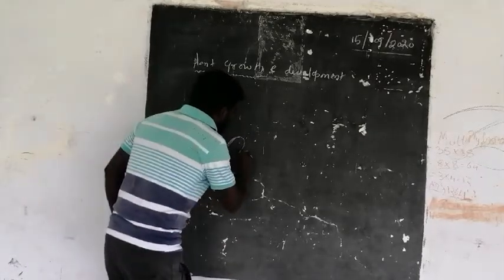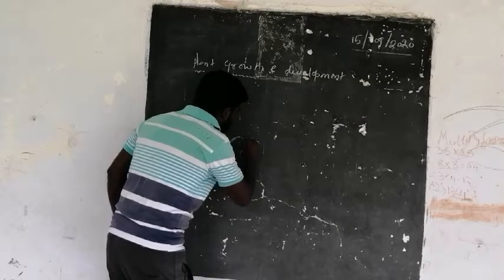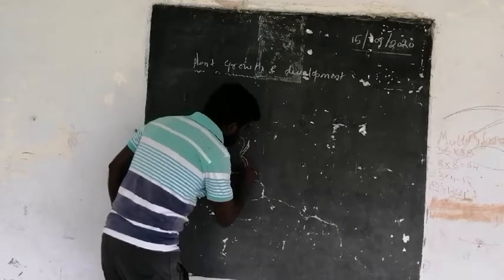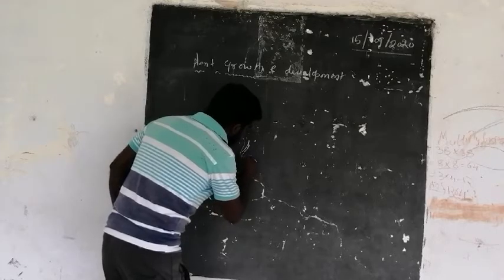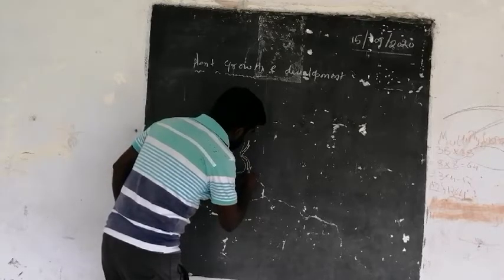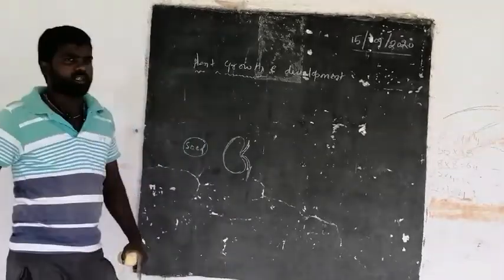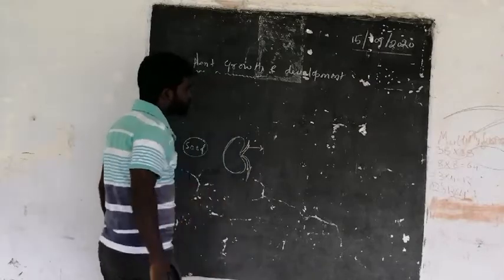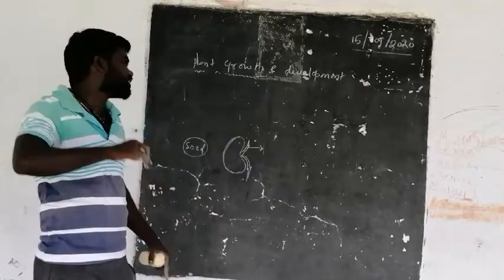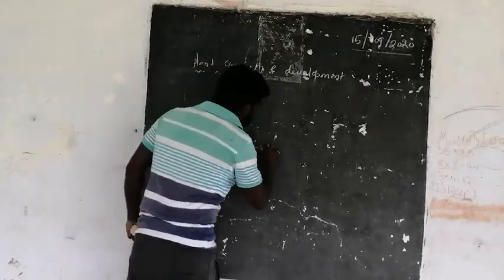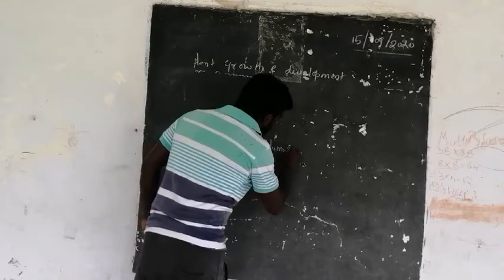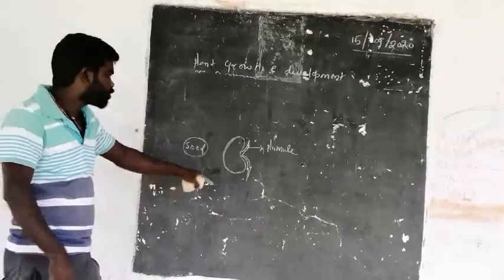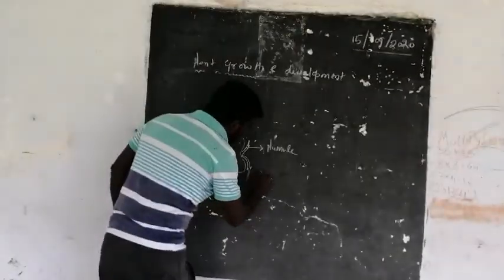During germination, under favorable conditions, the portion which grows above the ground level is called the plumule, and the portion which moves into the soil is called the radicle.